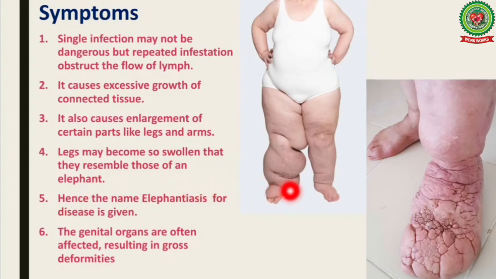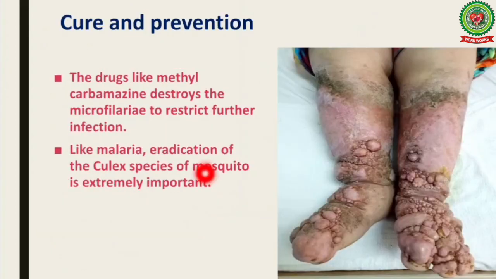The genital organs are often affected, resulting in gross deformities. So talking about the cure and prevention, drugs like diethylcarbamazine destroy the microfilariae to restrict further infection. Like malaria, eradication of the Culex species of mosquito is extremely important.